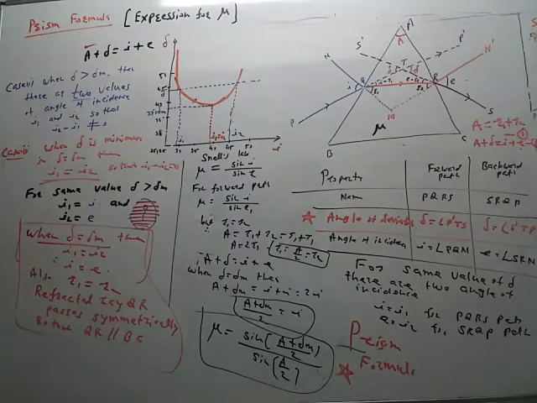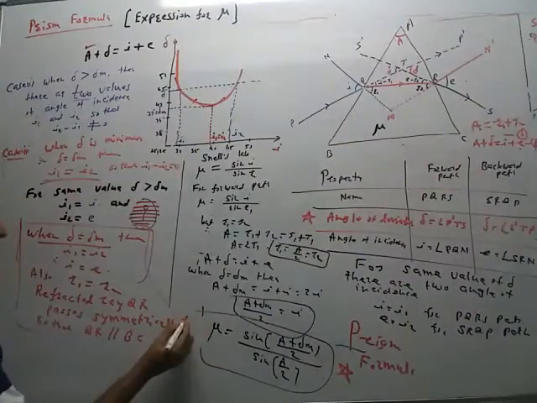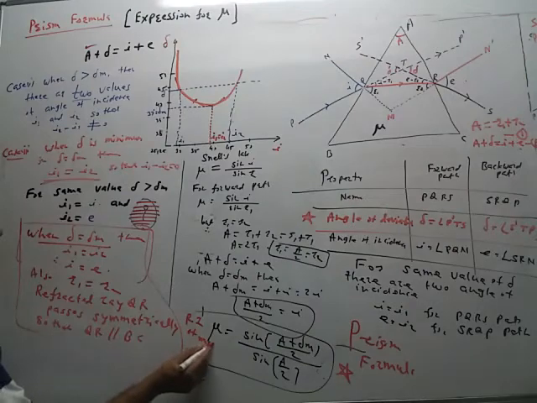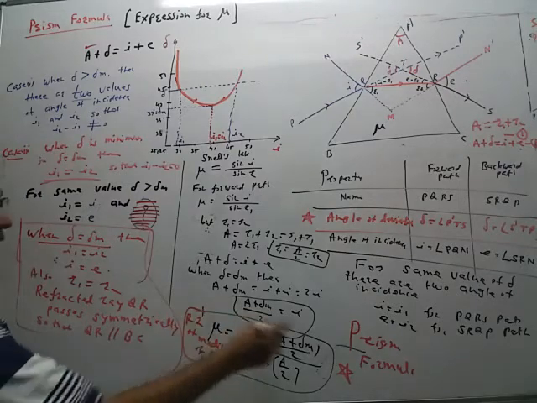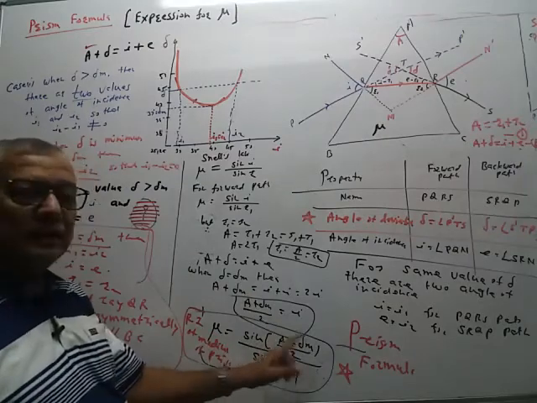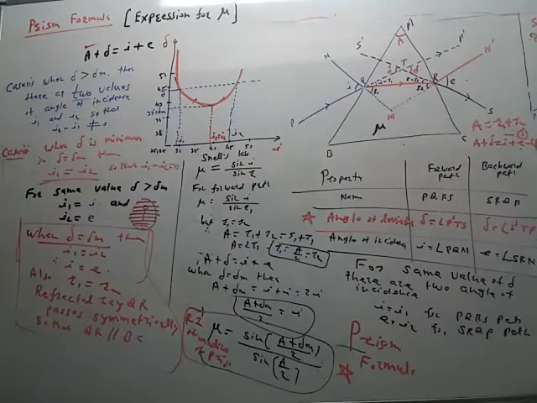Mu is the refractive index, the refractive index of the medium of the prism. So there are only three factors: mu refractive index, A angle of prism, and delta M angle of minimum deviation. Out of three, if two are known, then we can find the third unknown quantity.